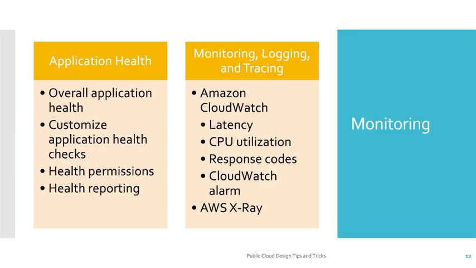Now when we are talking about monitoring, it has two parts: application health, and monitoring, logging and tracing. With application health, you can check your overall application health, customize your health checks, health permissions, health reporting, all these things can be done. And with monitoring, logging and tracing, you can check Amazon CloudWatch for latency, CPU utilization, response codes, CloudWatch alarms, and AWS X-Ray is also integrated.